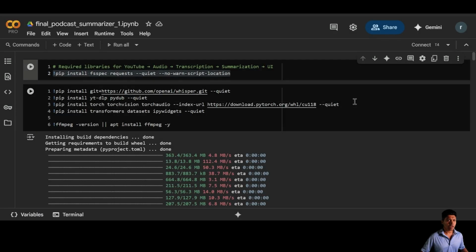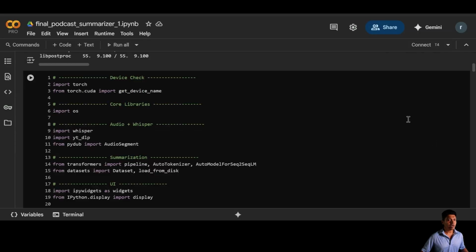We kick things off by swiftly installing the essential libraries. Tools for downloading YouTube content, extracting audio, performing transcription with Whisper, summarizing with transformers, and building interactive UIs. Next, we neatly import everything we need, checking for GPU availability, loading audio and transcription tools like Whisper, summarization models from transformers, and interactive UI widgets, organized clearly, making our workflow smooth and efficient.